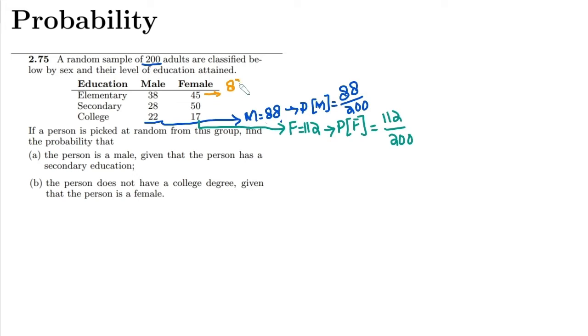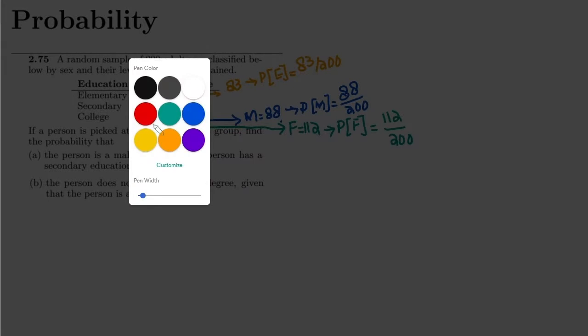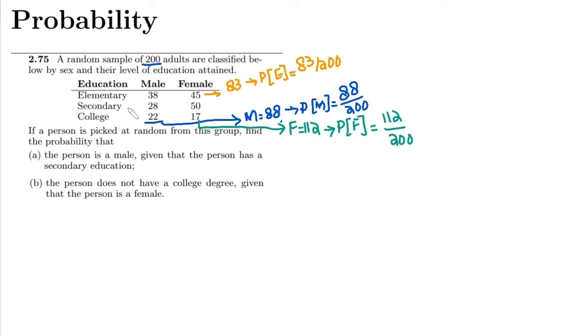The probability of elementary education would be 83 divided by 200. Now using this red color for the secondary education, adding 28 plus 50, we get 78. The probability of the secondary education would be 78 divided by 200.